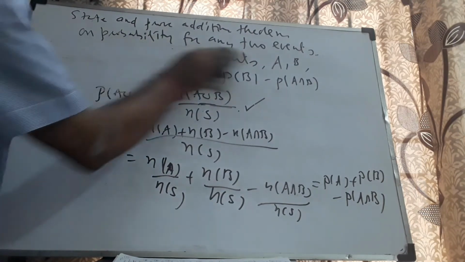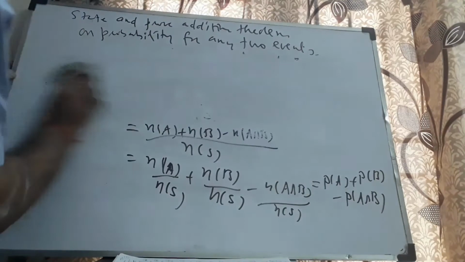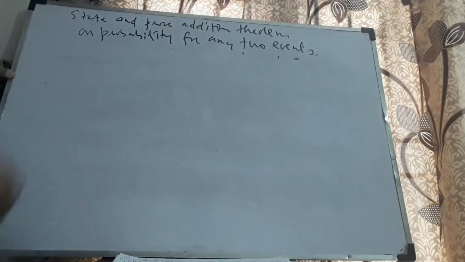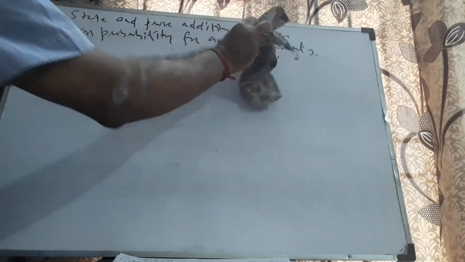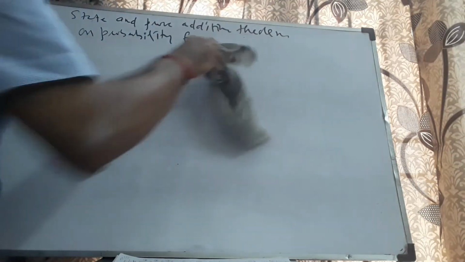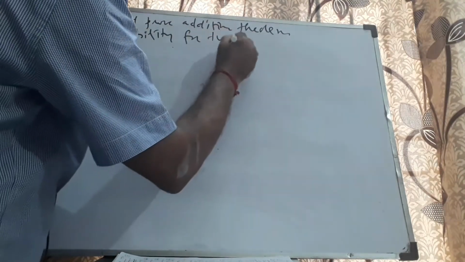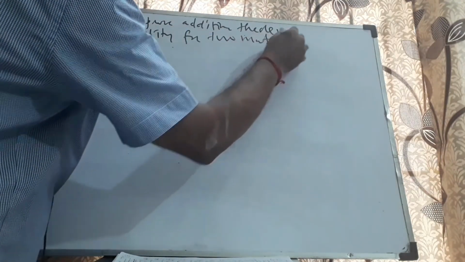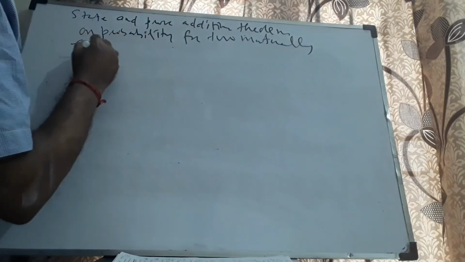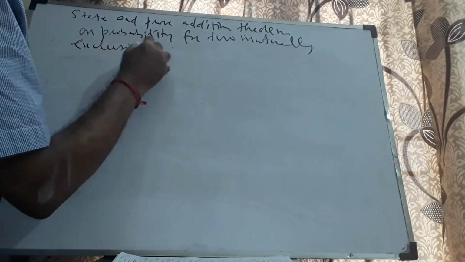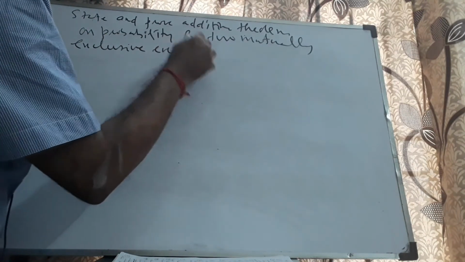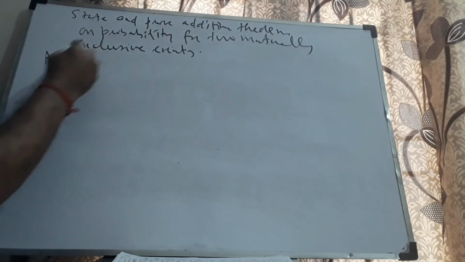State and prove the addition theorem of probability for two mutually exclusive events. Okay, that is the next theorem. Answer.